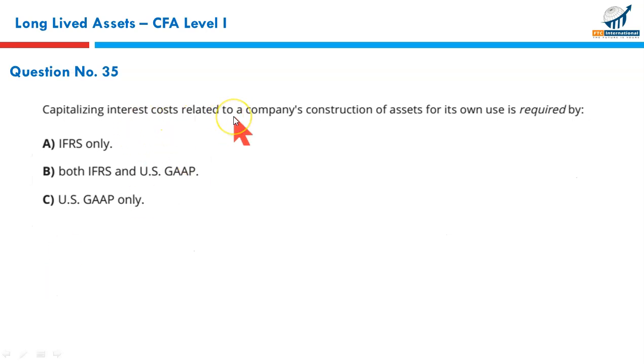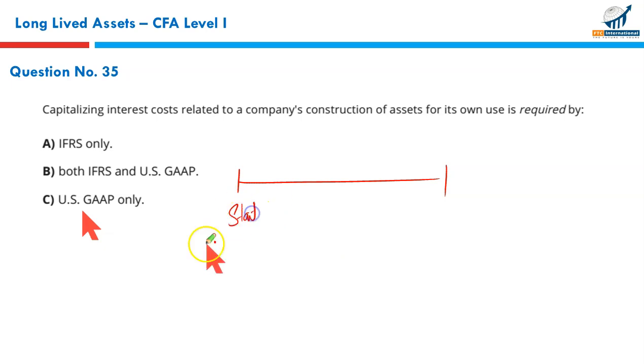Capitalizing interest costs related to company construction of assets for its own use is required by IFRS or US GAAP, both. Remember, I would like to discuss this point to some extent. When an asset is being constructed, whether it is planned to be used within the company or to be sold, from the period when we start constructing the asset till it ends, all the interest cost, the borrowing cost, is capitalized.